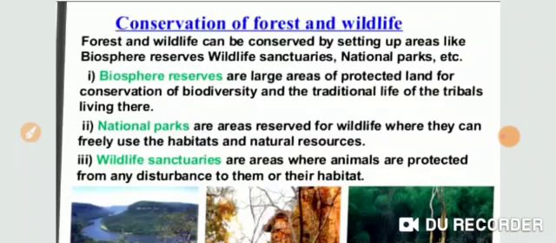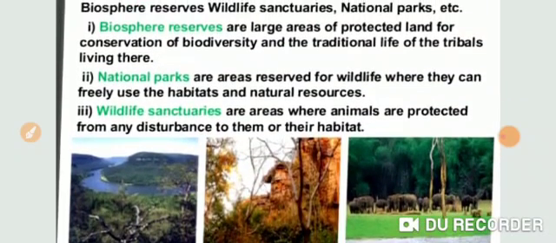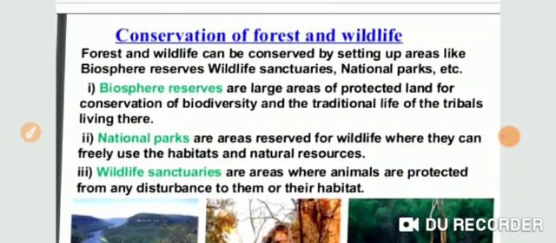Wildlife means the plants and animals that are found in forest, and where they can freely use the habitat and natural resources. Third one is wildlife sanctuaries. This is also an area where animals are protected from any disturbance to them or their habitat. Means no one can disturb this wildlife in their natural habitat. So by setting up all these areas, we can conserve the forest and wildlife.